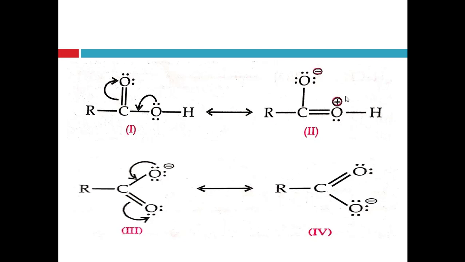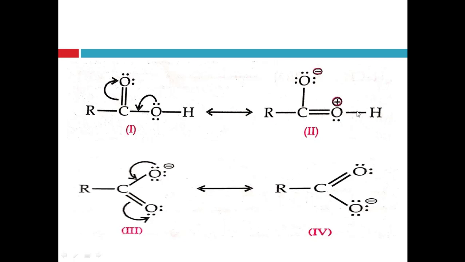Right? Now, see in this structure, as we know, oxygen having a positive charge becomes unstable and it tries to become stable by regaining its lone pair of electrons. Right? So, this oxygen tries to regain its lone pair of electrons, and this happens with the breaking of this OH bond, right? This OH bond is broken and the electrons of this bond move onto the oxygen, because of the higher electronegativity of the oxygen atom than the hydrogen atom, right?